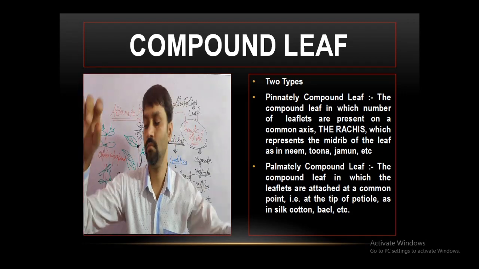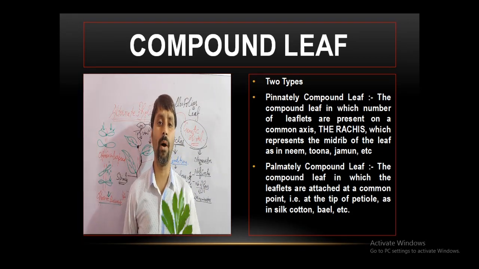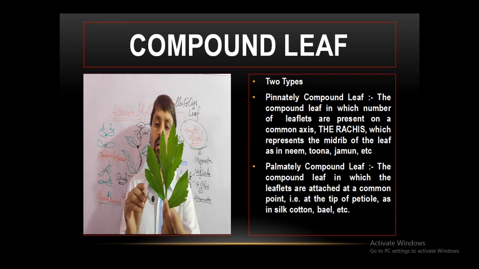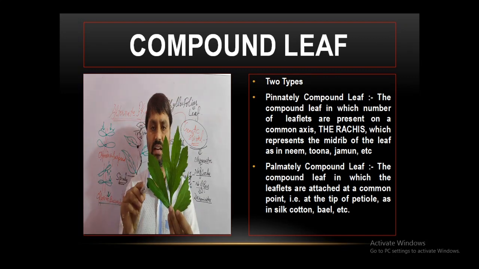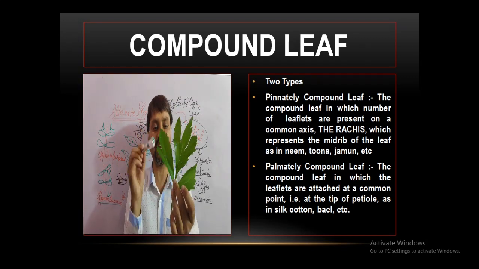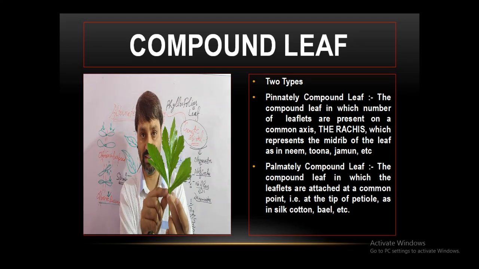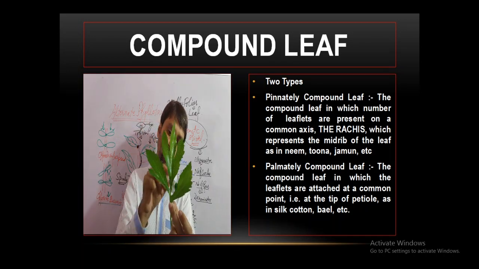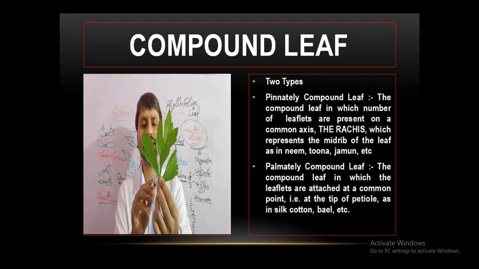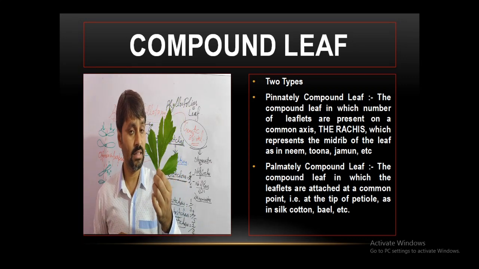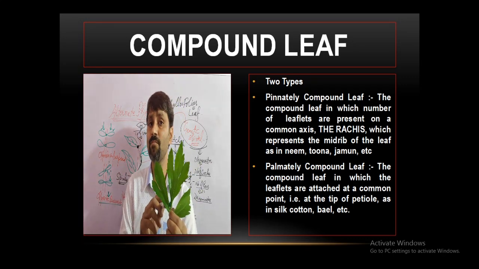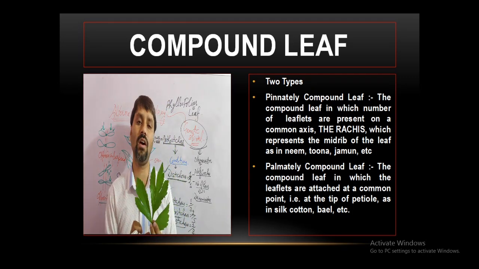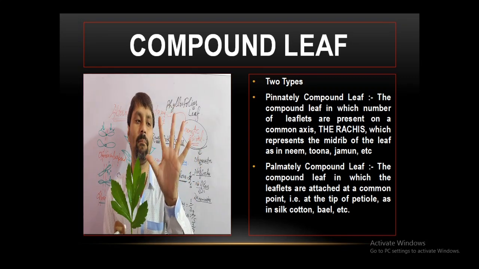Now I am showing you the compound leaf. This is the leaf having the compound nature. Suppose it is a complete leaf, then the incision is moving in this direction up to the petiole. That is a common point. All the incisions are moving toward the petiole. If the incisions move toward the common point, these leaflets are attached at a common point. Such kind of leaf is called a palmate leaf, palm-like.